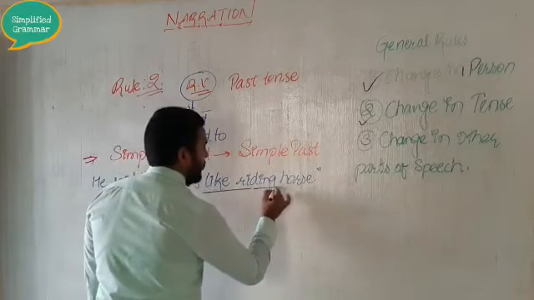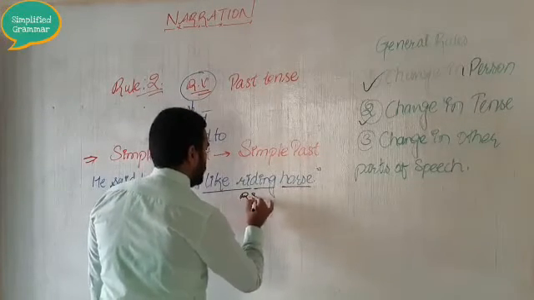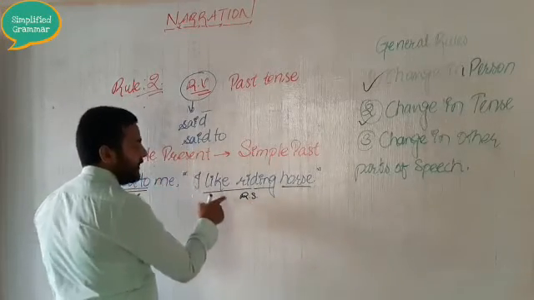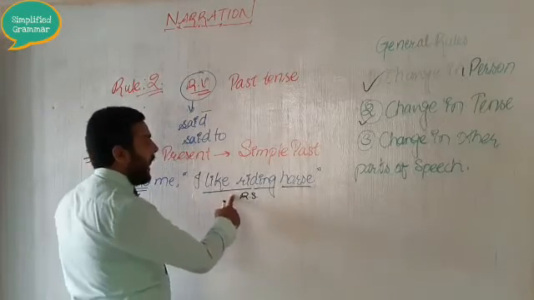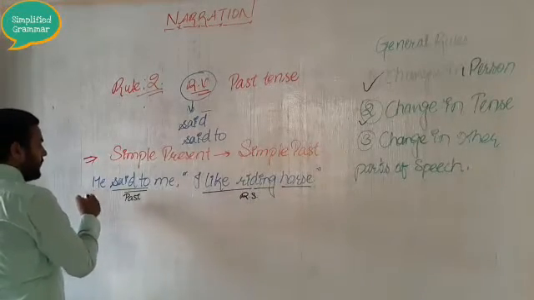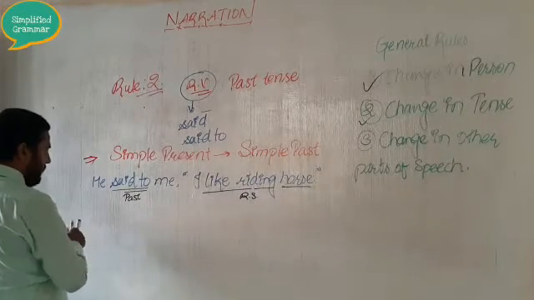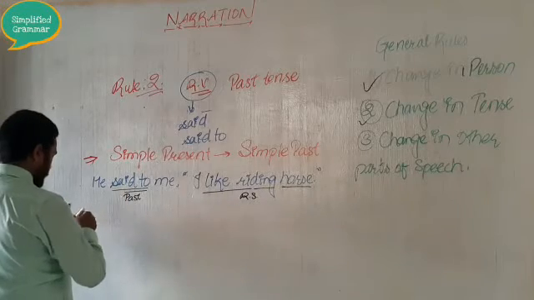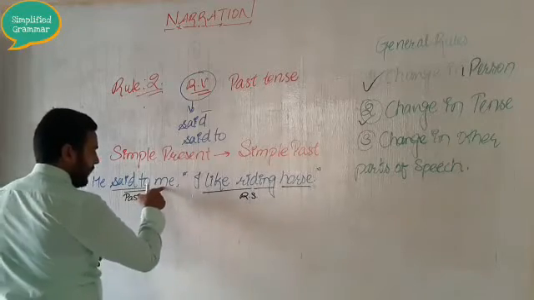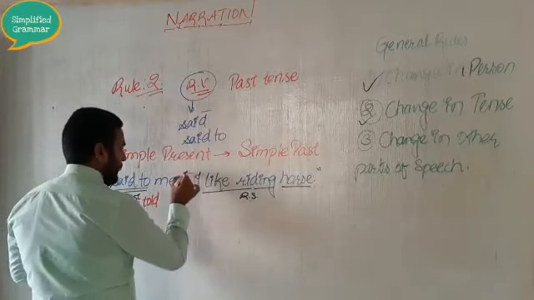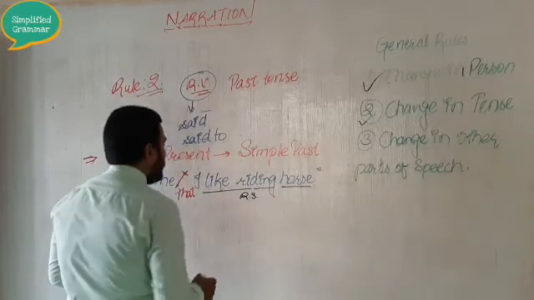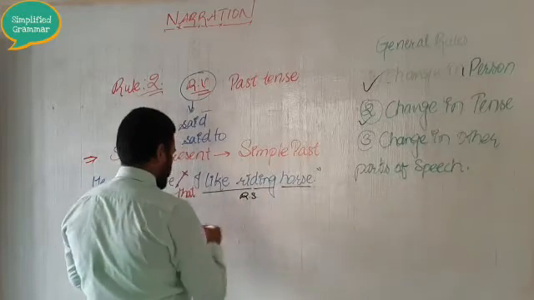Now this portion is the reported speech. See, your reported speech is in the simple present tense. Now this simple present tense has to be converted into simple past tense. Let's see how. He said to will convert into told. So he told me. Then in order to remove the double inverted commas, we use that conjunction.